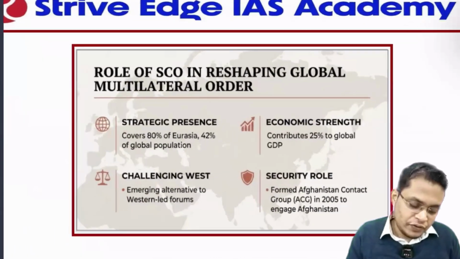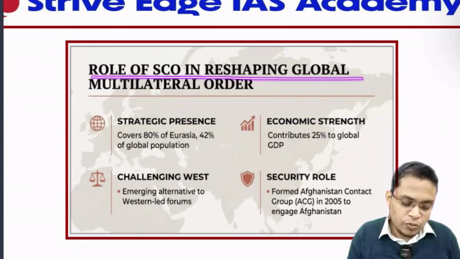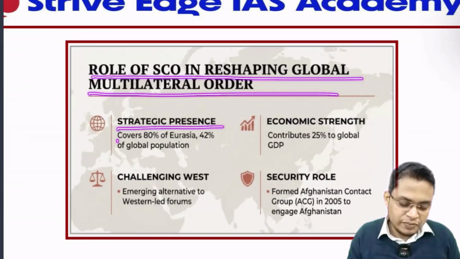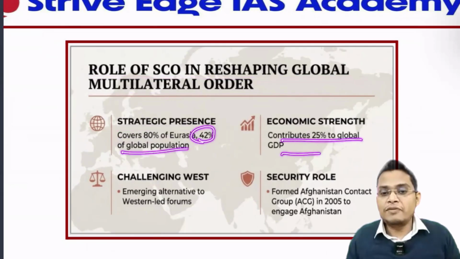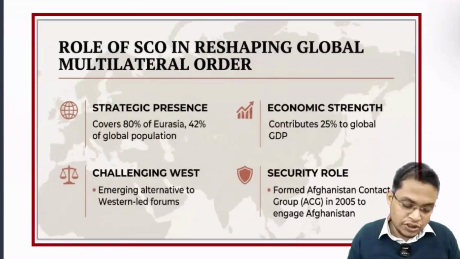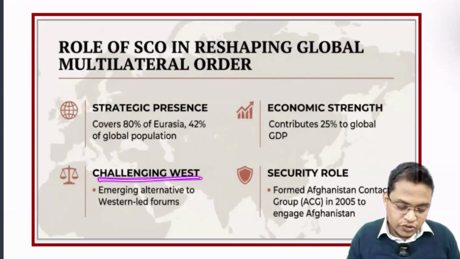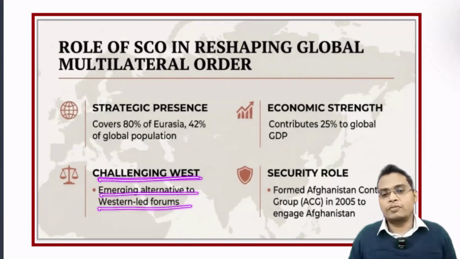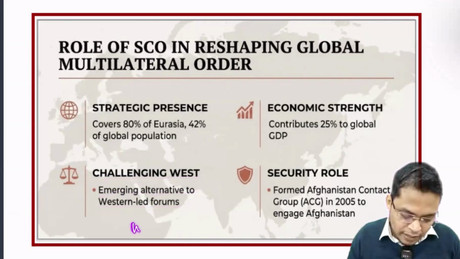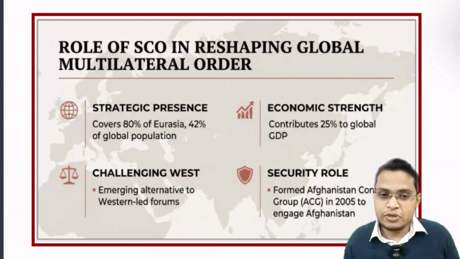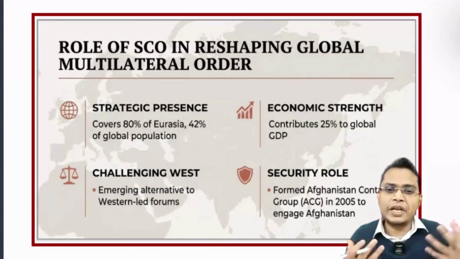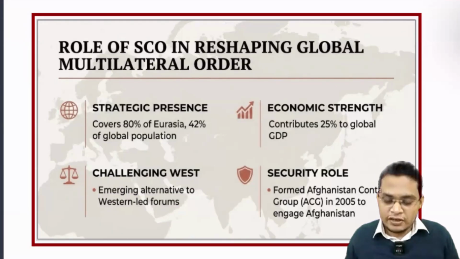Next, if you look into the role of the SCO in reshaping the global multilateral order, you'll find its strategic presence: it covers 80% of Eurasia, 42% of the global population, and contributes 25% of global GDP. Then, challenging the West: it is an emerging alternative to West-led forums like the World Bank, IMF, and UNSC. These are dominated by Western countries, so they have hegemony. The SCO can challenge that and bring about reform of this international order.